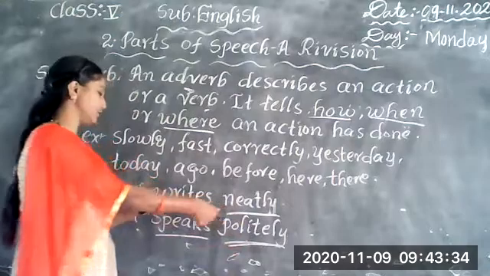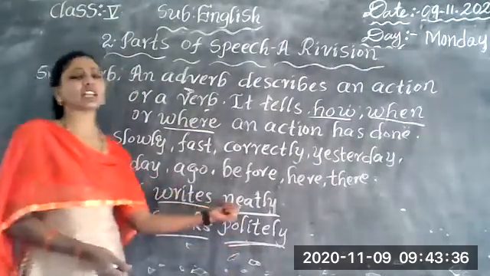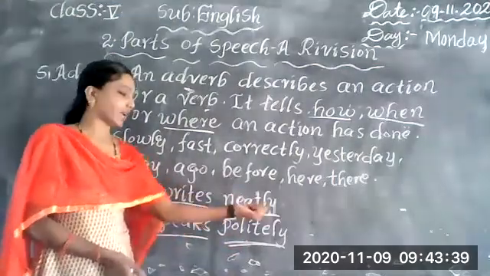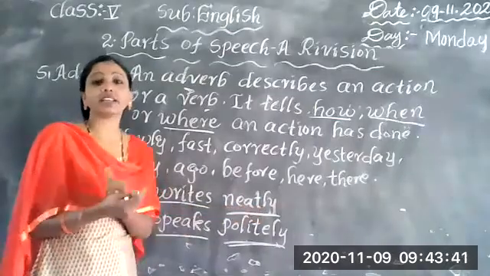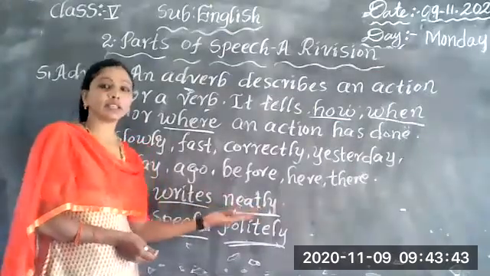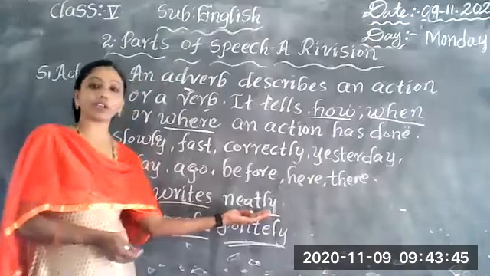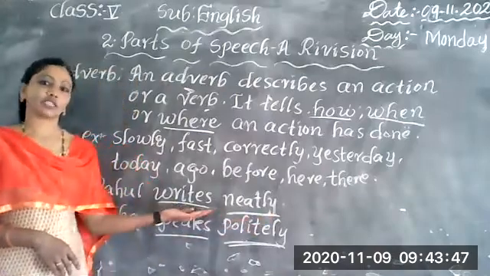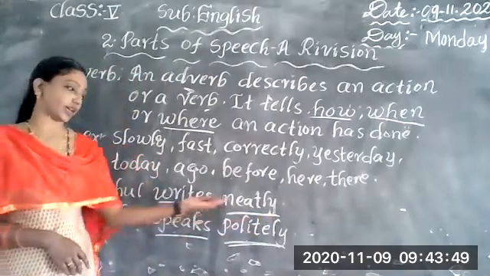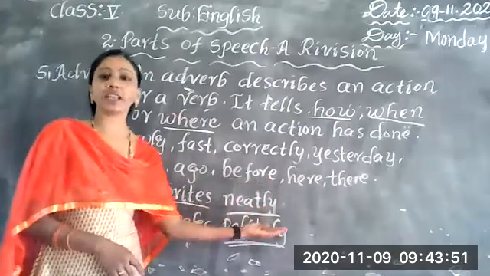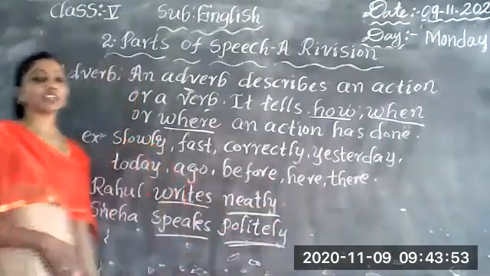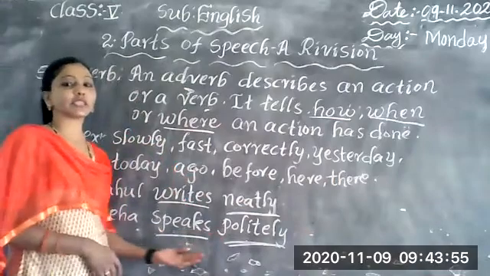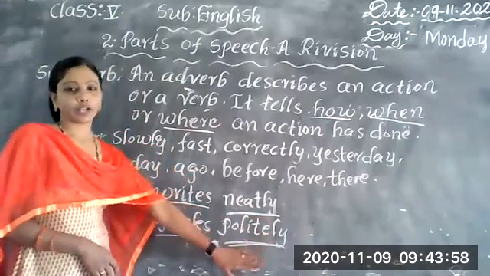And I can change this. Rahul writes ugly. That means he is not writing neatly. So the adverb is talking about the manner of the work, how the action has been done. Whether he has written neatly or ugly, whether she speaks politely or rudely.